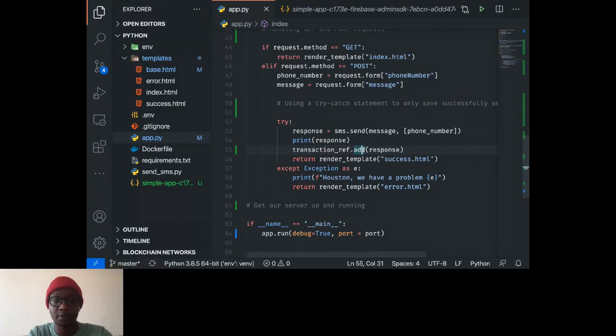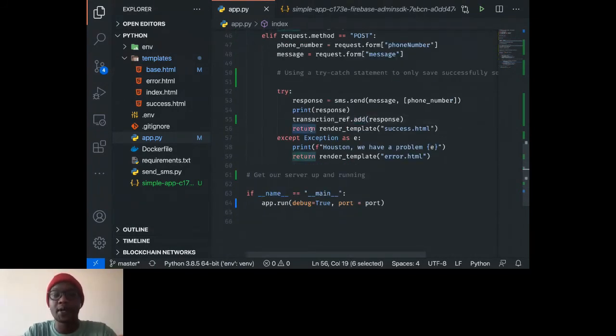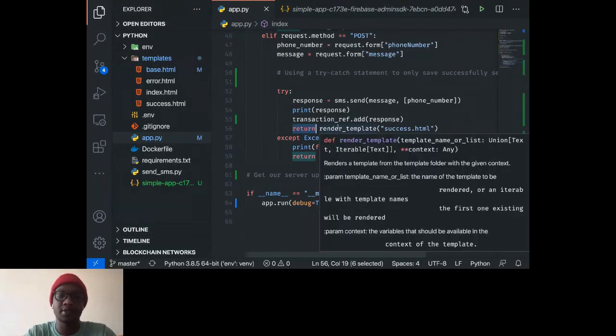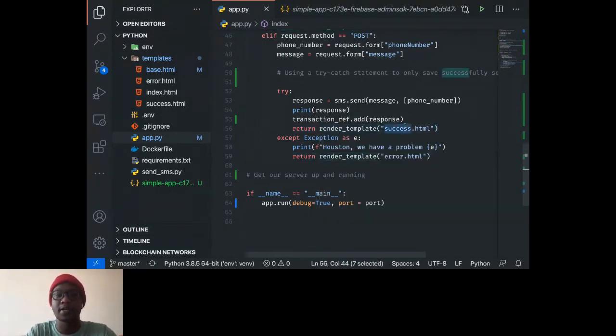And to show you how simple both of our APIs are, for SMS, just do sms.send, and then to save to the database, just transactionRef.add. So just adding specifically to the transactions collection. And then, if this is successful, we're going to render a success template. And if something went wrong, we're going to print out to the console what happened.